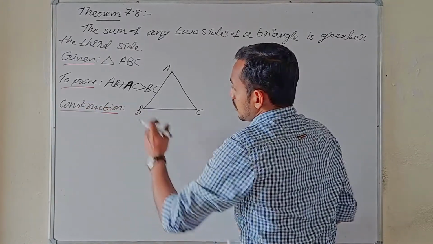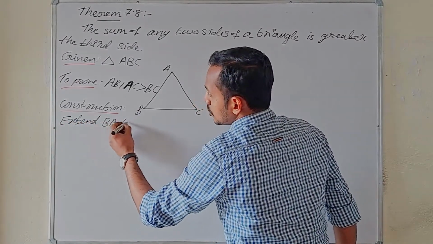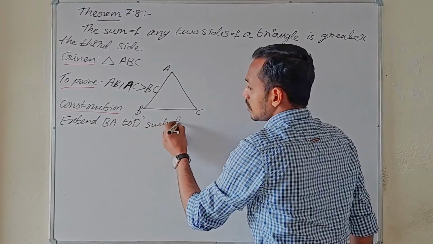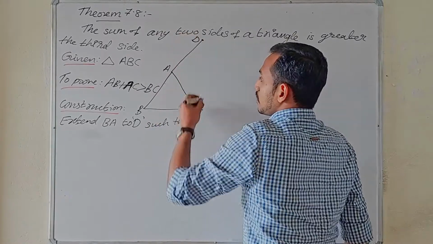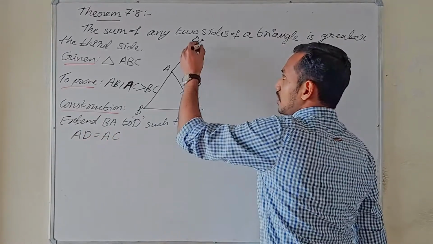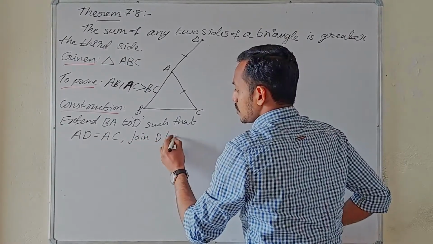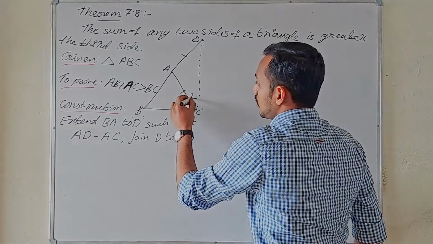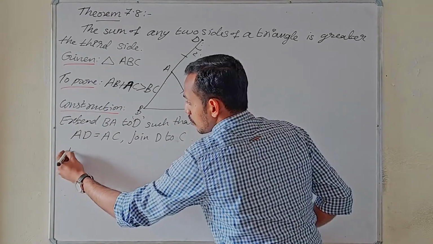Construction: extend BA to D such that AD is equal to AC, and join D to C. Now let's name these angles 1 and 2. Okay, the proof we are going to give.